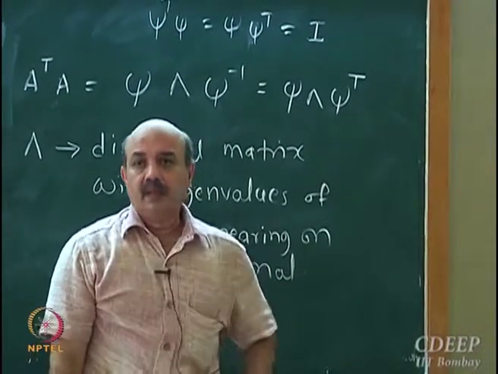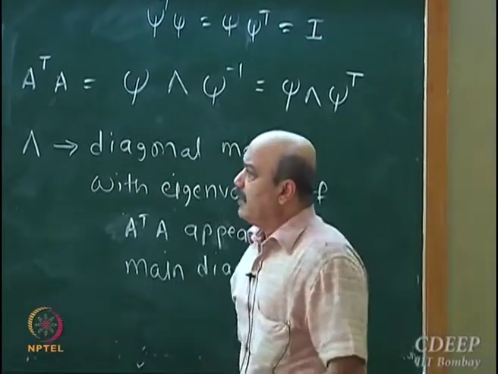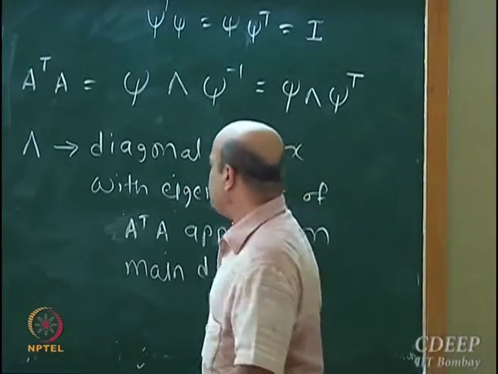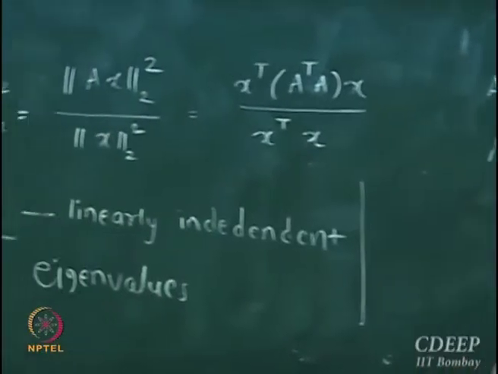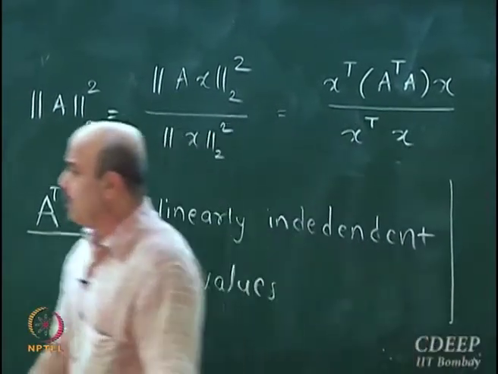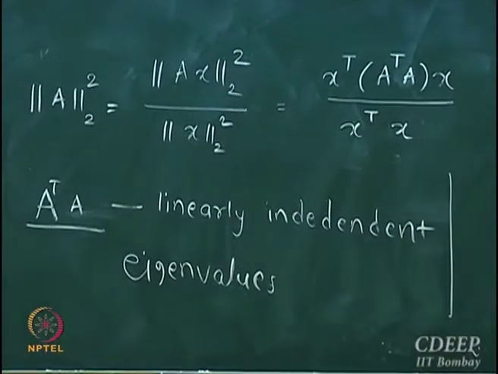Okay, and then using this I transform this ratio to something very, very interesting.